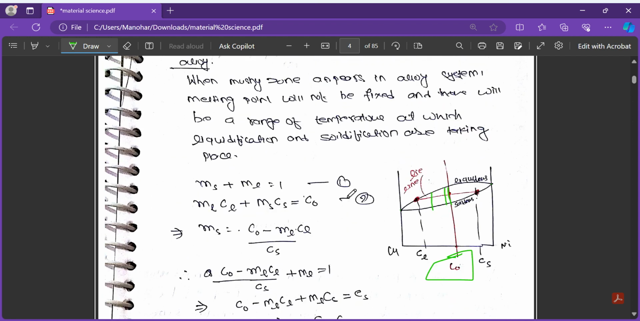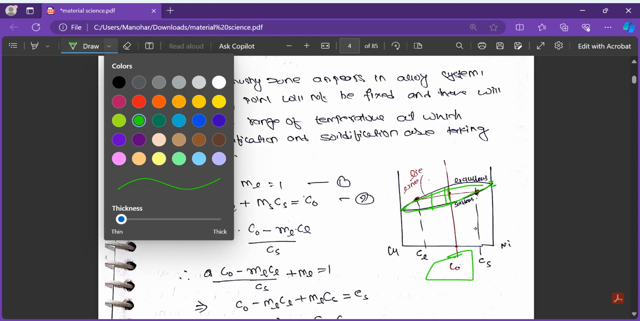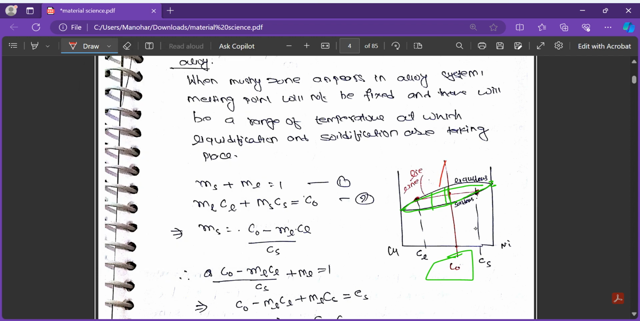Now let's understand the tie line. So what is a tie line? Suppose here we have drawn the copper and here we have drawn the nickel. This is the copper and nickel diagram. Let's take some other color to make you understand. Okay, so let's take the red color. Suppose this is the composition C0, the composition where we want to find the fraction of nickel formed and the fraction of copper formed.